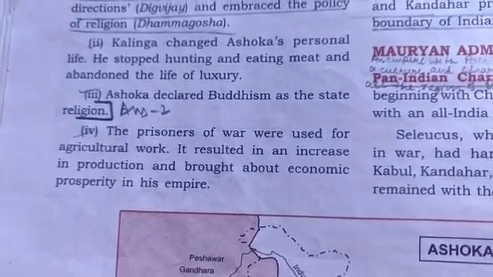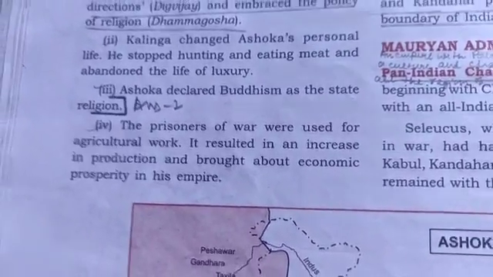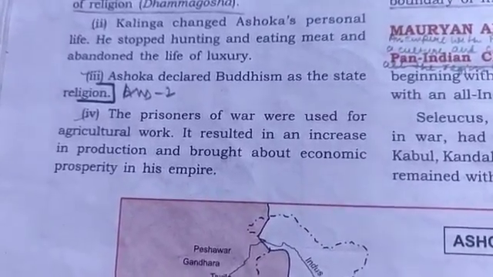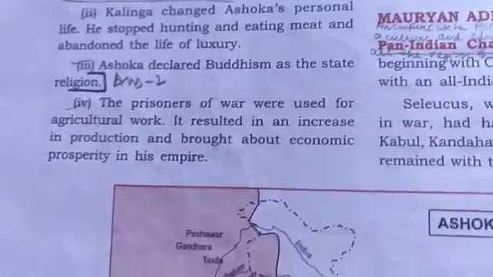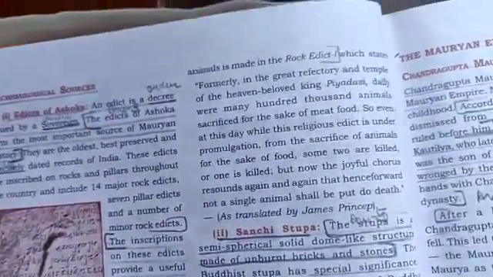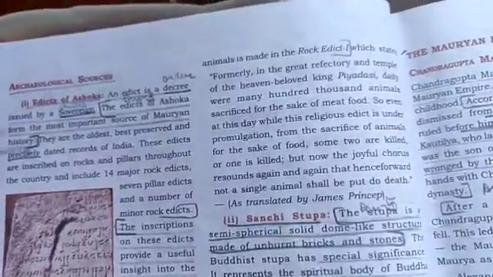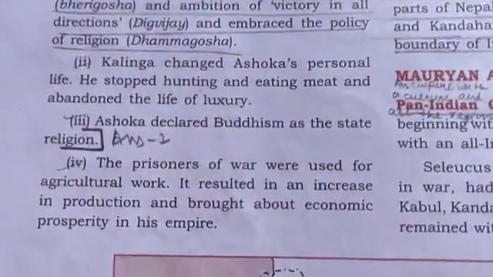Now Ashok declared Buddhism as the state religion. Remember, his grandfather was a Jain, and now Ashok turned to Buddhism. We have already seen earlier how the Rock Edicts, translated by James Prinsep, say that the sacrifice of animals during religious rituals was prohibited, and even for eating, just the required number of animals were killed.